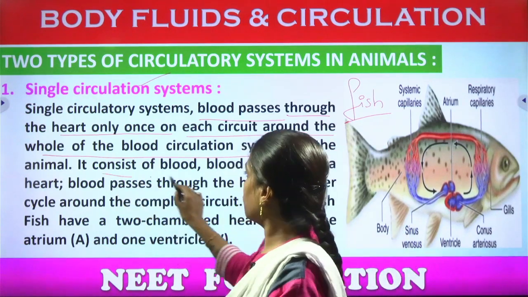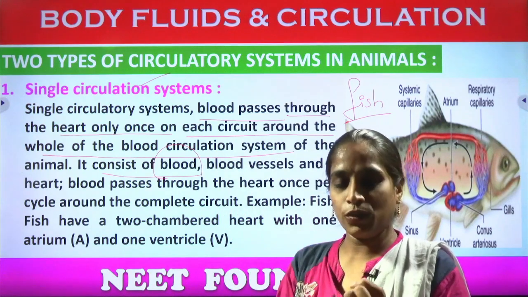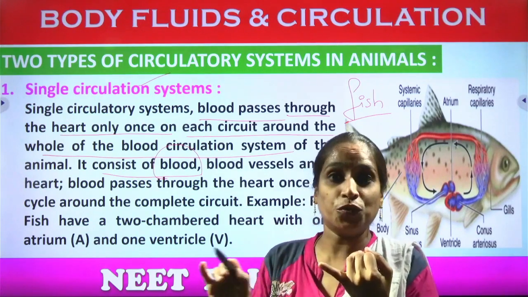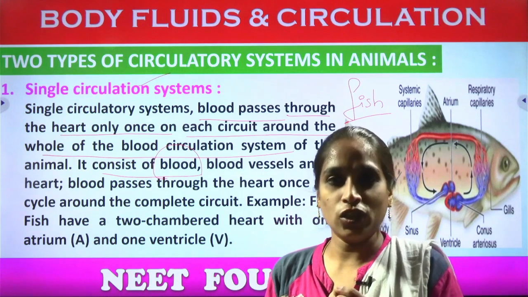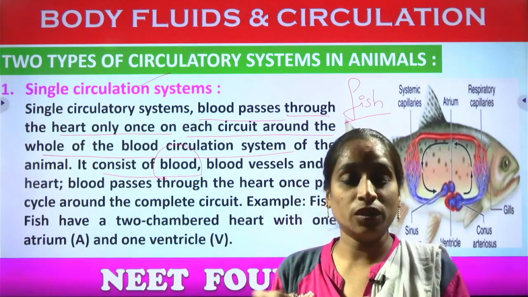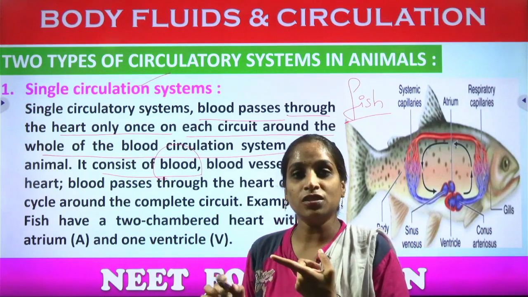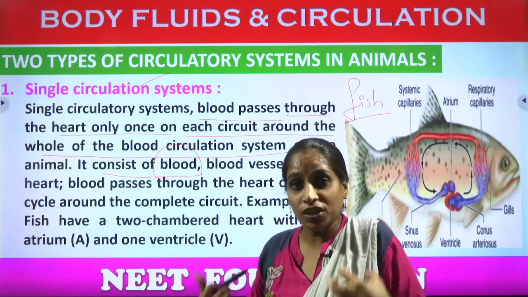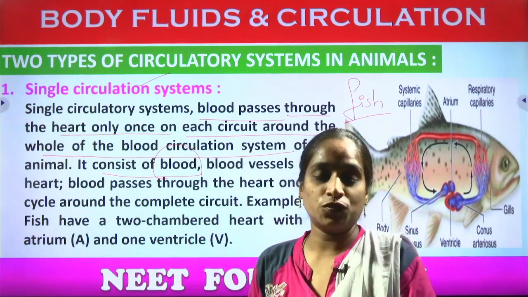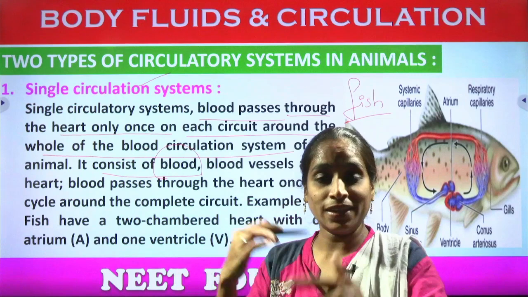So it consists of blood. Yes, what is the blood? Blood contains solid particles, liquid particles and gaseous molecules. Okay, so what are the solid particles? The nutrients and the dissolved mineral salts. And what are the liquid particles? Blood contains the plasma and also contains the vitamins and hormones. And what kind of gaseous molecules are present in the blood? Yes, it receives the oxygen and the body generates the carbon dioxide. Carbon dioxide has to reach out towards the atmosphere, and from the atmosphere it reaches the plant body. It's a cyclic process.